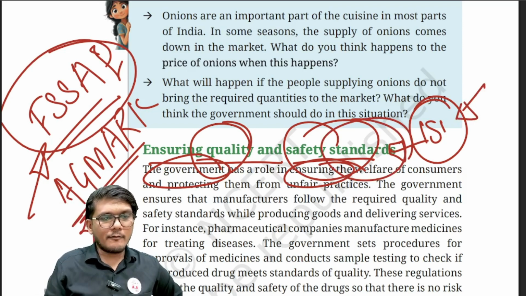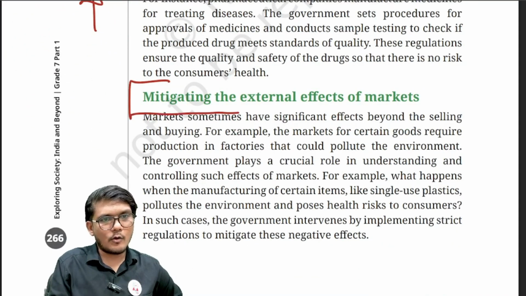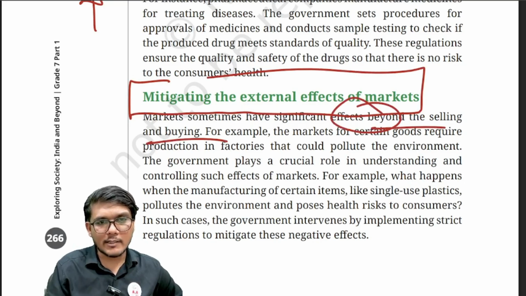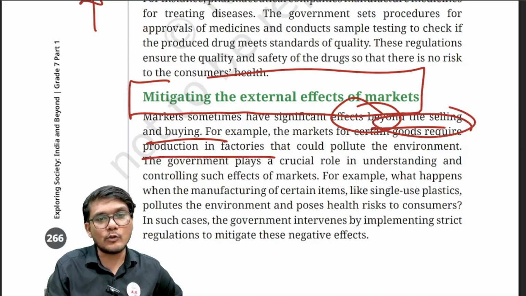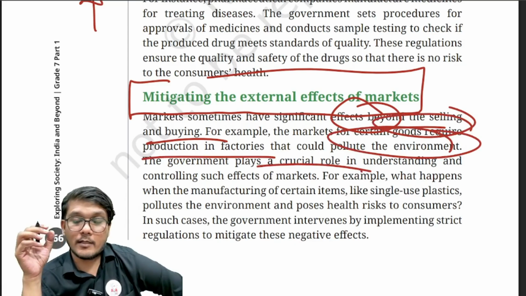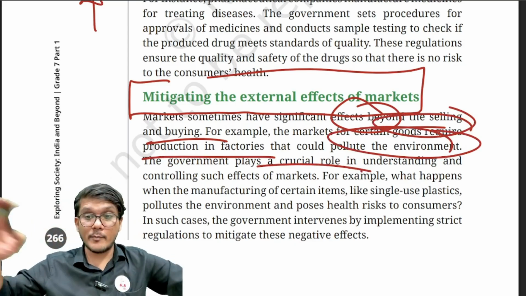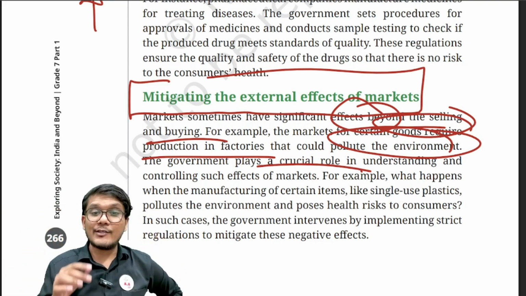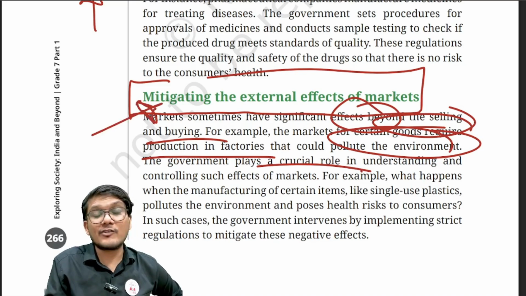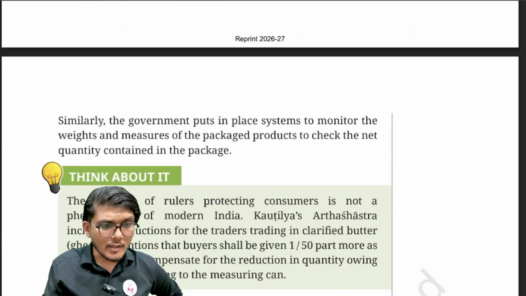At the same time, the government can mitigate the external effects of the market. So how to do that? Now markets sometimes have significant effects beyond selling and buying. For example, markets for certain goods require production in factories that could pollute the environment. Now government plays a crucial role in understanding and controlling such effects of the market. The government also wants the market to function, but at the same time the government cannot let the environment be polluted terribly. So the government ensures that a balance between this is kept. The government ensures the mitigating measures are taken to ensure the environment is not degraded as such, right?